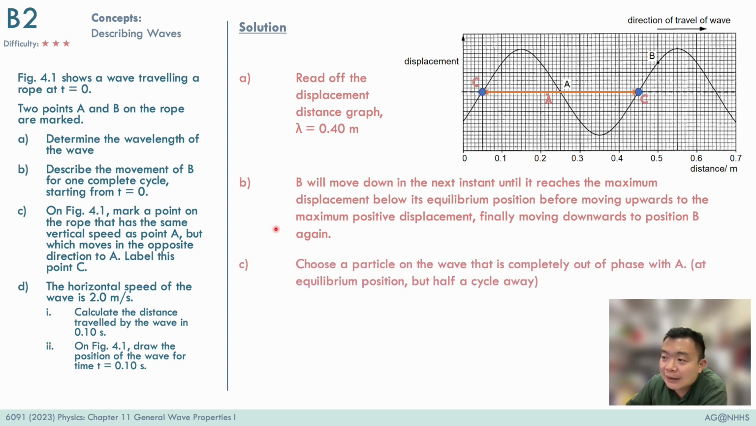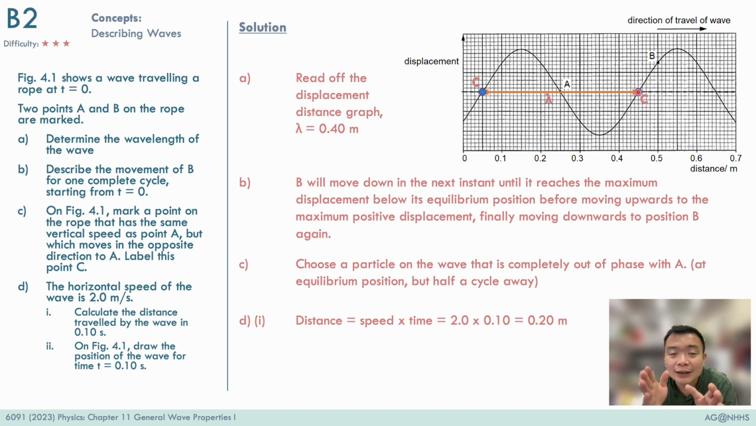Now in part C, mark a point where the particle has the same speed as A but moving in the opposite direction. This means that we are choosing particles that are completely out of phase with particle A, and therefore we can note that these two particles over here and over here will be half a wavelength away, and these are completely out of phase particles.